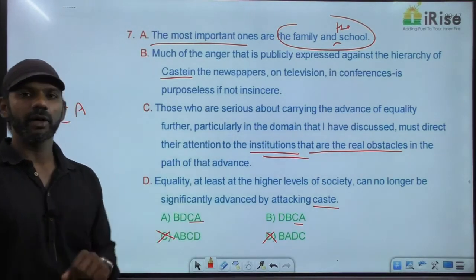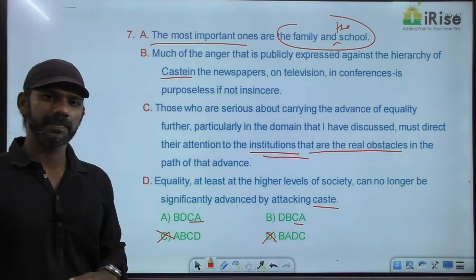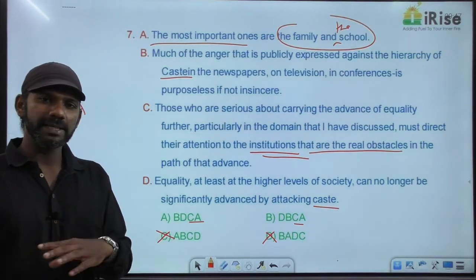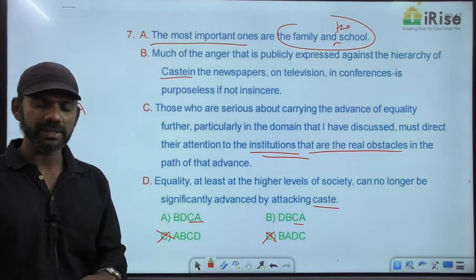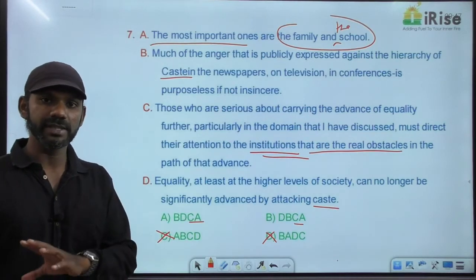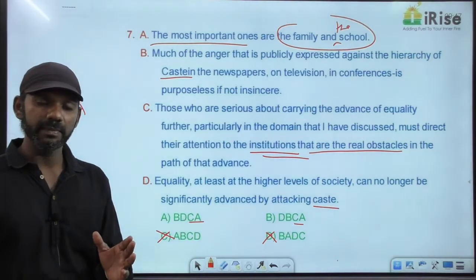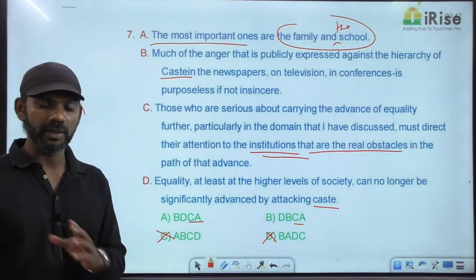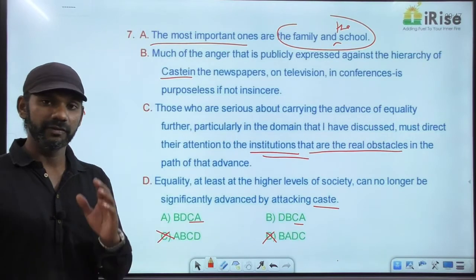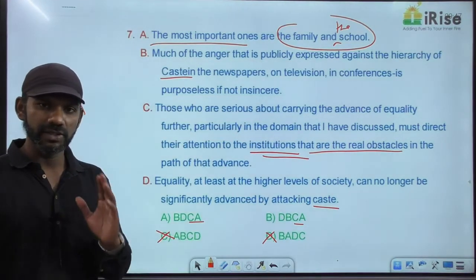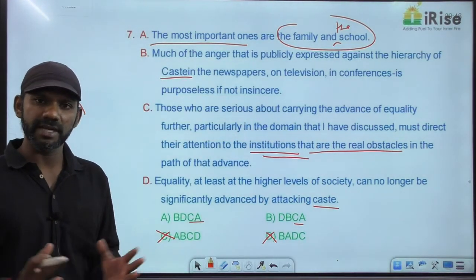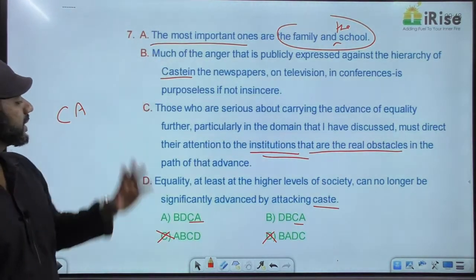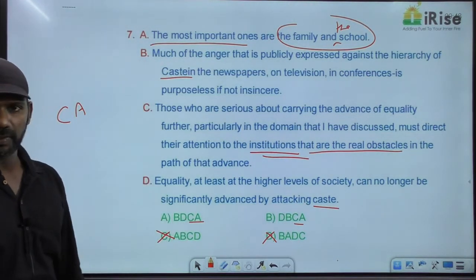Now I told you about the concept of general and specific. When you find one word mentioned in two sentences, based on the information given in those two statements, identify which is general, which is specific. The general statement and the specific statement together can be called a mandatory pair. It's not specific and general together. First general, then specific. Now we need to find out whether B is general or D is general.